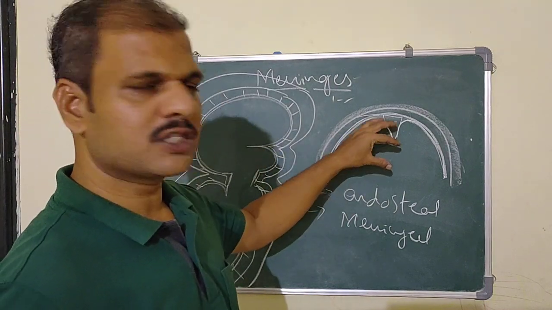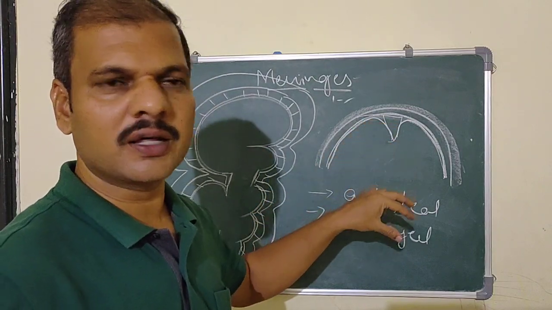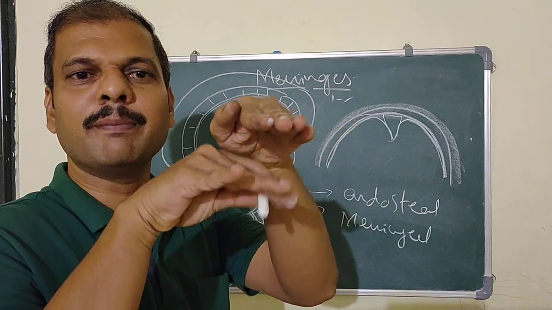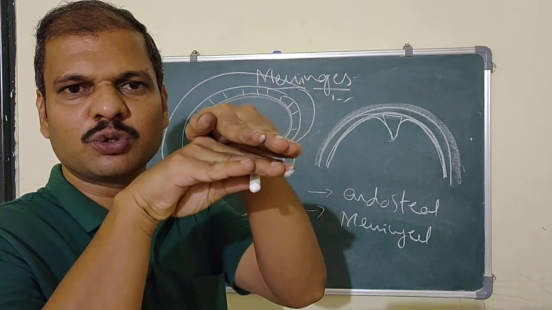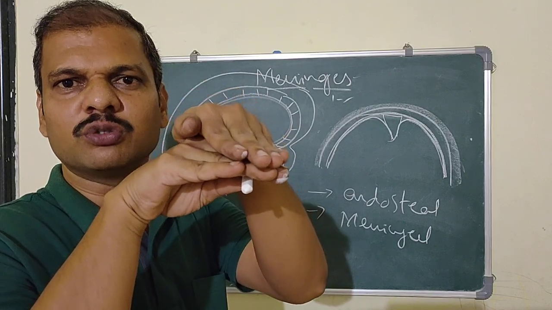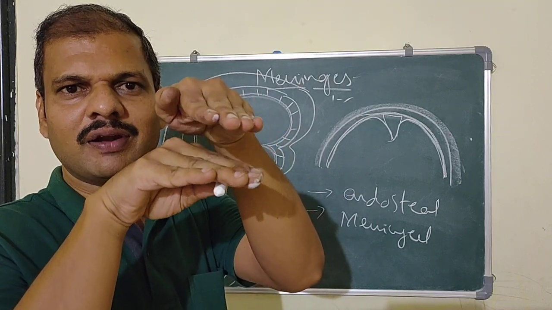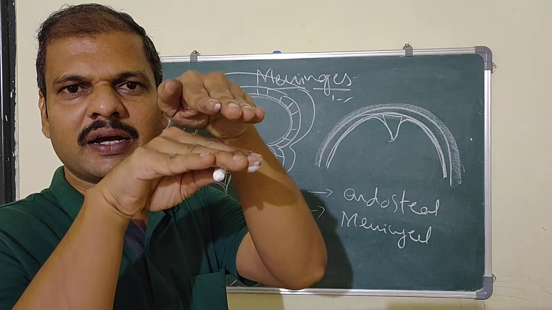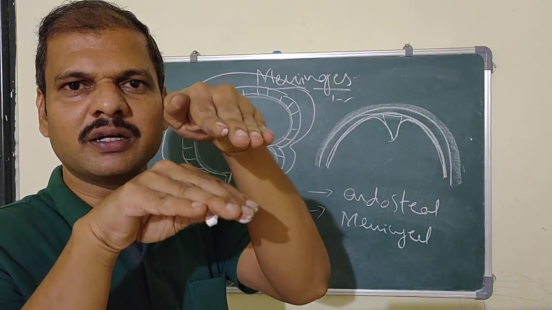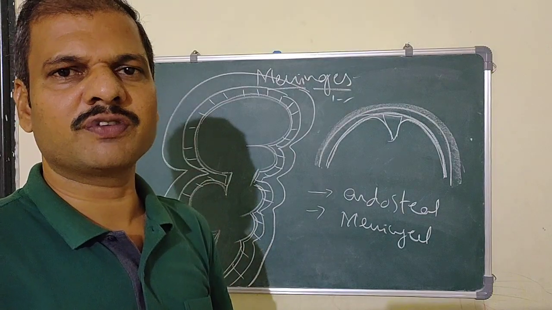Such spaces are formed by the dura mater, by the endosteal layer and the meningeal layer. Actually these two are very close, like close friends, but in some areas they get separated, they get a detachment. Where there is a detachment, there will be a formation of space.